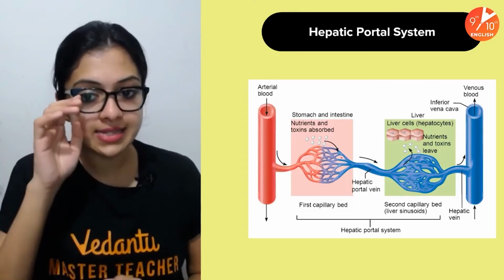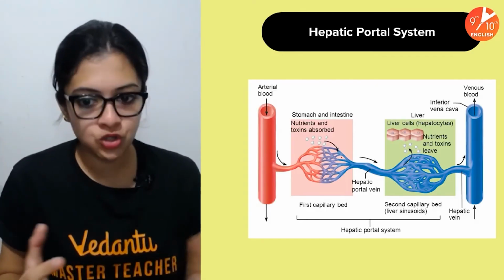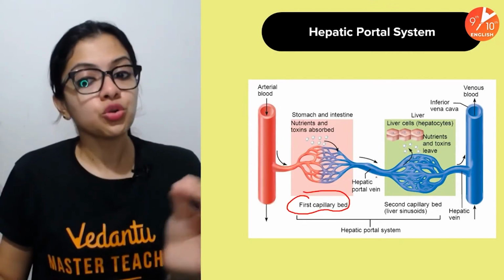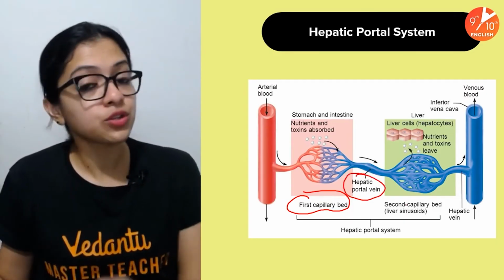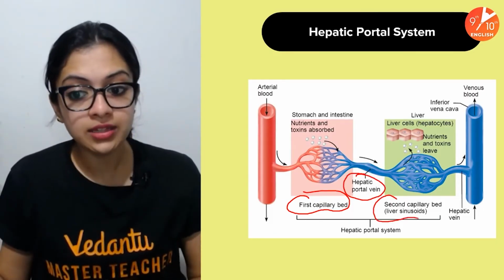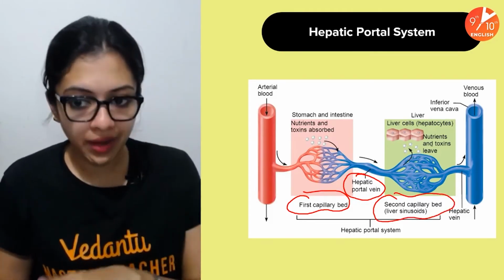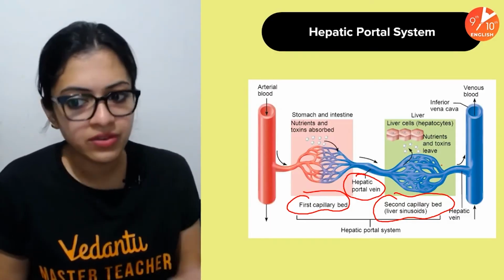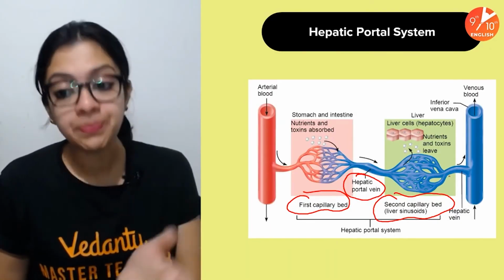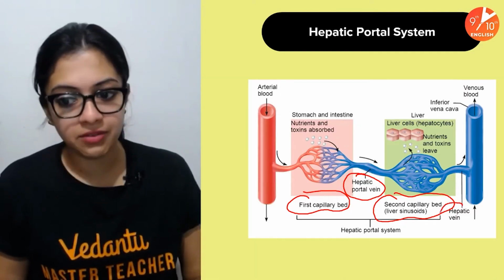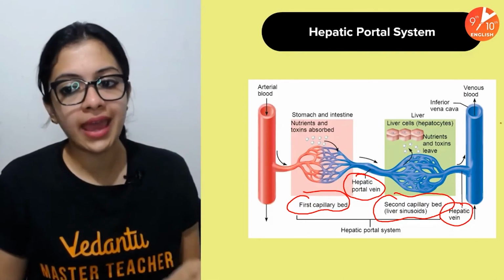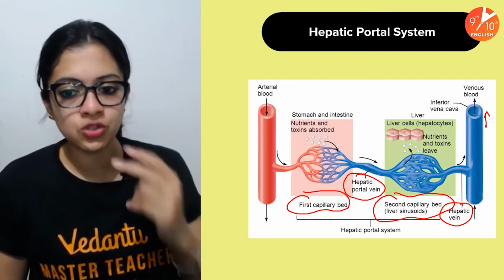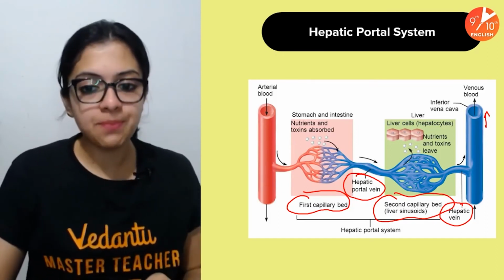The stomach and the intestine, from there the nutrients and toxins are absorbed. That forms your first capillary blood. Through the hepatic portal vein, they get carried to the second capillary blood, which is the liver sinusoids. Right there in the hepatocytes, all of these are conveyed, and the nutrients and toxins would leave. All the detoxification process would occur, and ultimately into the hepatic vein it would pass, and through it would enter into the regular venous blood circulation. Through the inferior vena cava, it then enters into your heart. This is how hepatic portal system works.